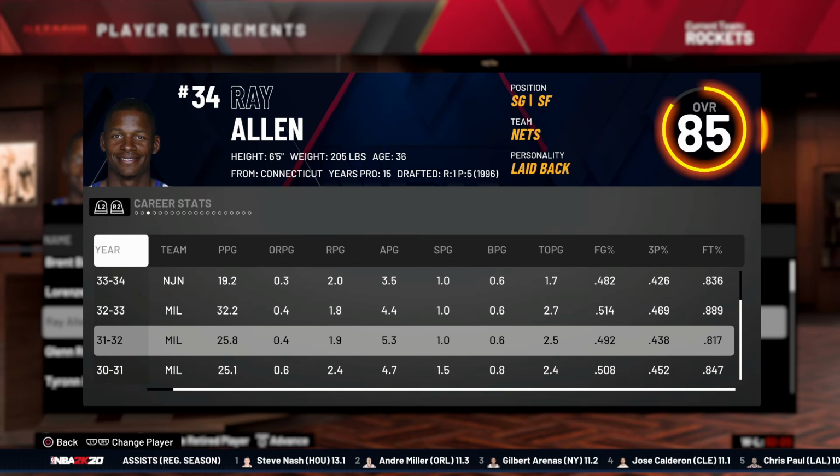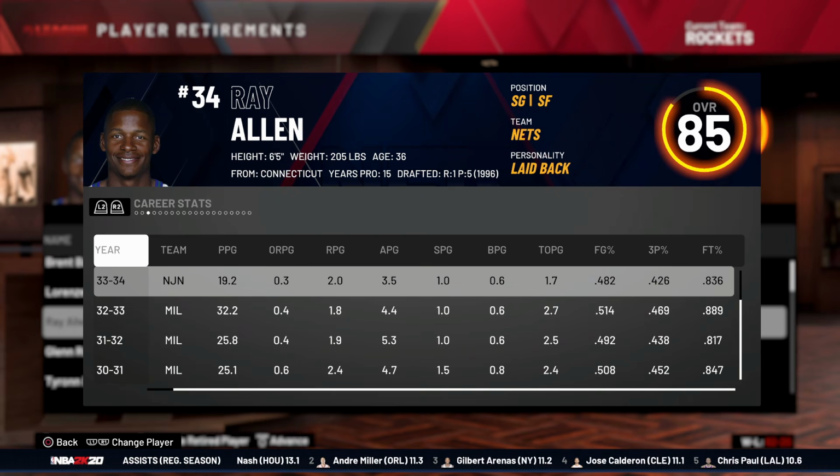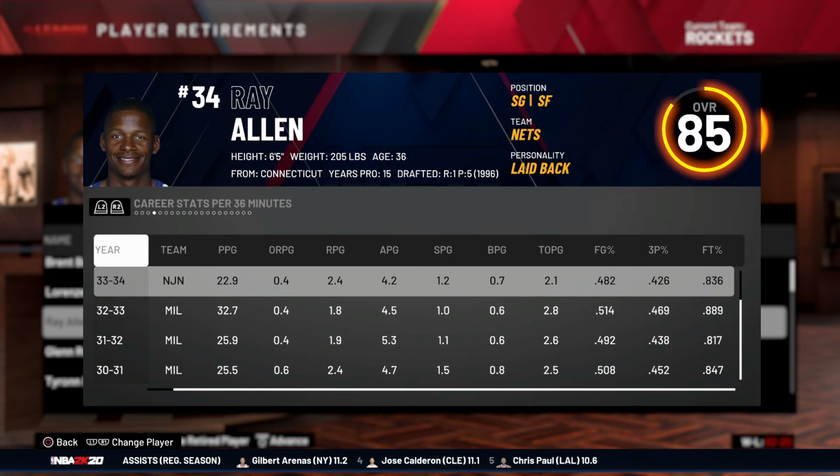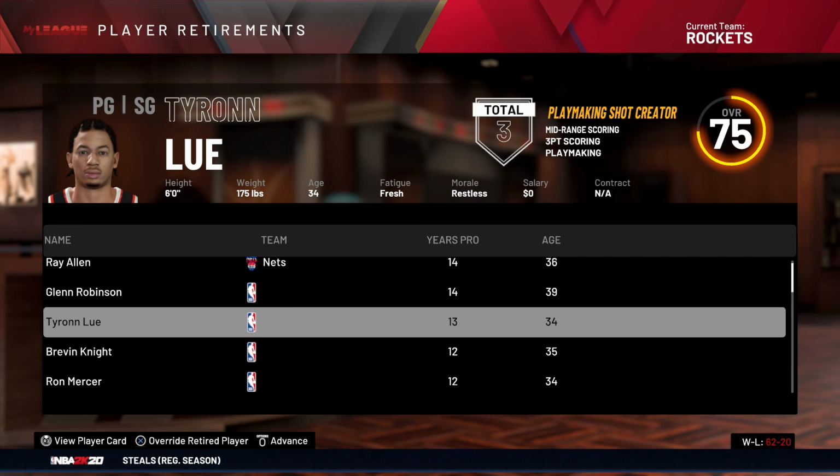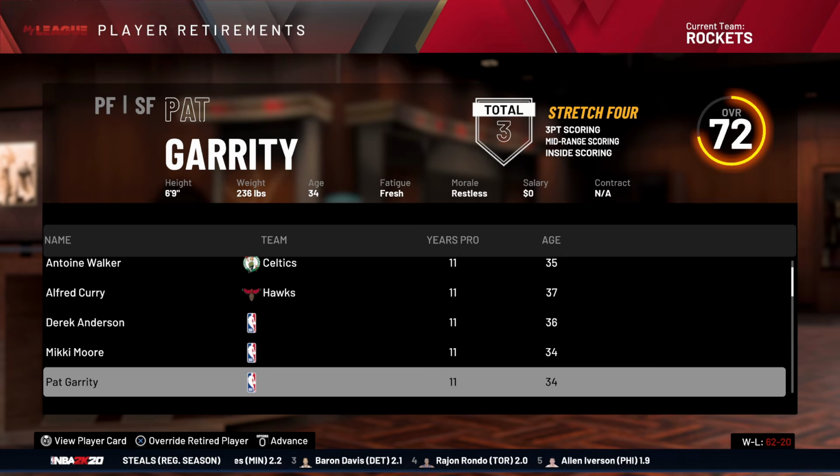In this universe, Ray Allen never had to leave Milwaukee and then eventually went to New Jersey for 1 year. I mean, he won a ring, right? He won a ring with Milwaukee. That's pretty cool. Tyronn Lue retired. The Iverson step over didn't happen this time around.